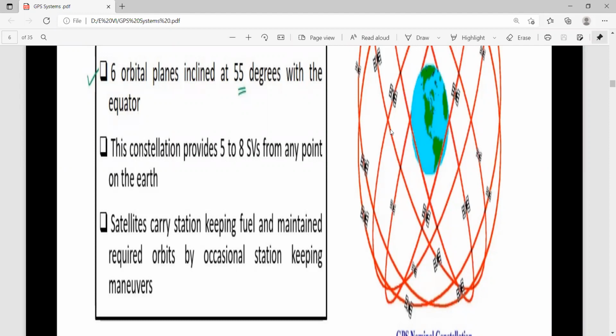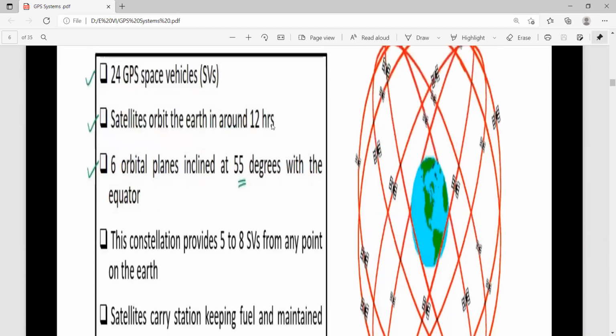So this is the main system to identify. Suppose any helicopter has collapsed, or a ship's position in the sea, etc. Everything will be identified through this GPS system only.